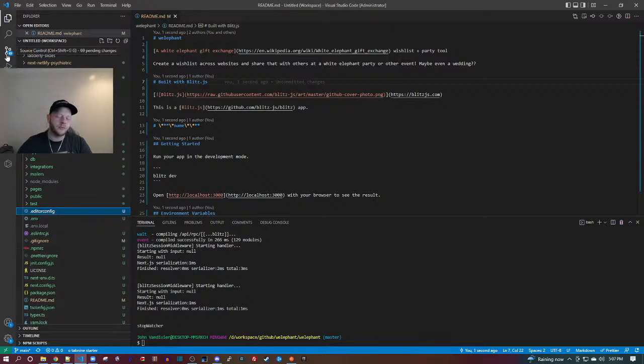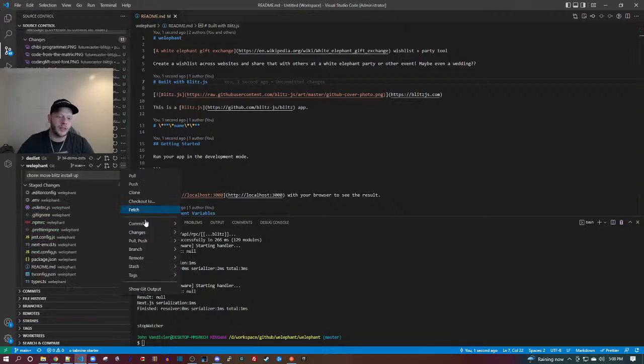So let's go over here. I'll do this commit. So this will be chore, move Blitz install up. Stage those files. And now I will git commit. Let me put it on the command line instead of using the VS Code way. And I will use --no-verify, because I believe we're going to fail Husky hooks out of the box.